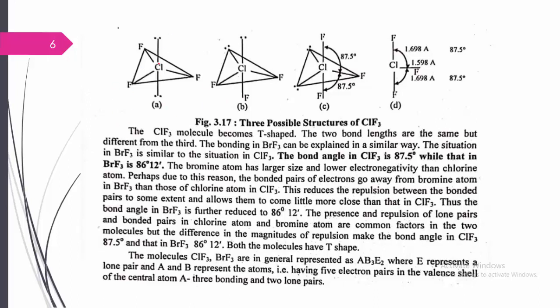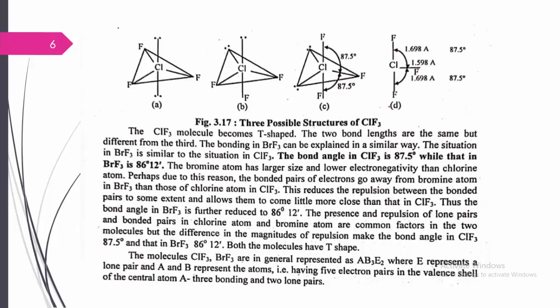The lone pairs of electrons can be in axial as well as equatorial positions. There are different possibilities, but most often the lone pairs are at the equatorial position. For that, one fluorine atom is axial above the plane, one fluorine atom is axial below the plane, and one fluorine atom is at the equatorial position.